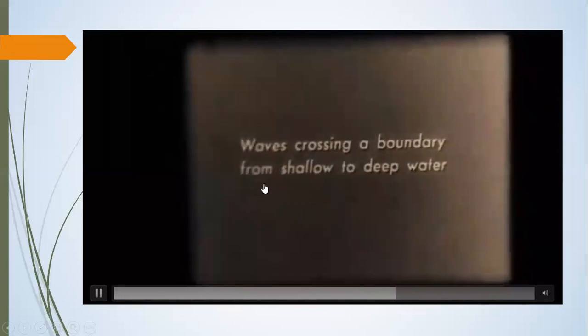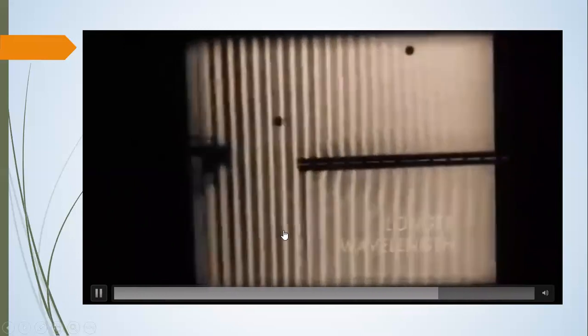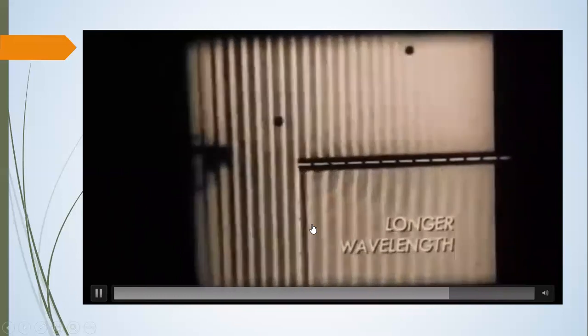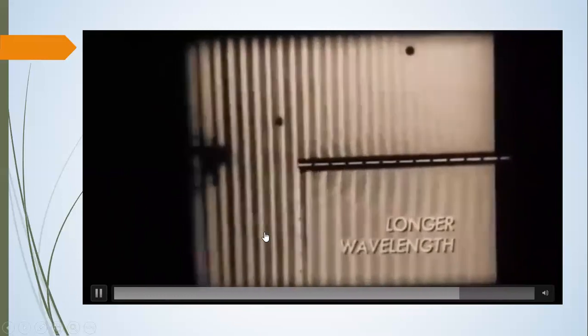Now the wave crossing the boundary from shallow to deep. Recently you have seen from deep to shallow. Now you can see that if it is not making an angle of 180-degree, this is your shallow medium with small wavelength, and this is your deep medium.